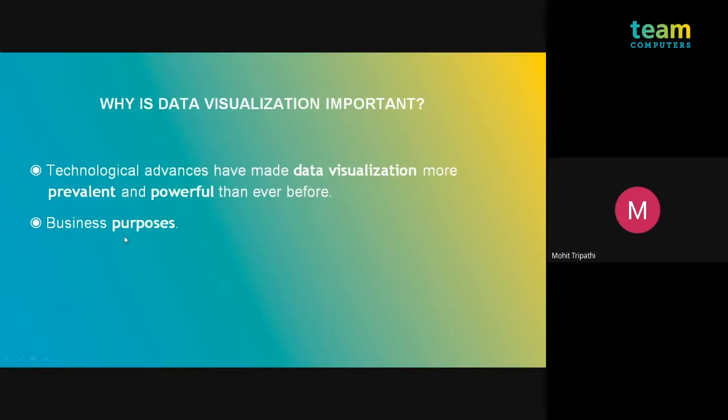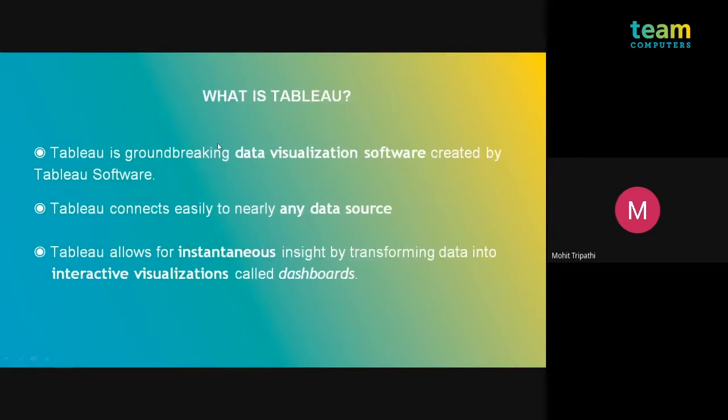The second reason is very familiar to all of us, for which we are doing our job: business purposes. As developers, we perform narration or data analysis on the data, and then we give the business a proper report on what the sales and profit are, depending on the domain you are working on. So, moving on to what is Tableau.